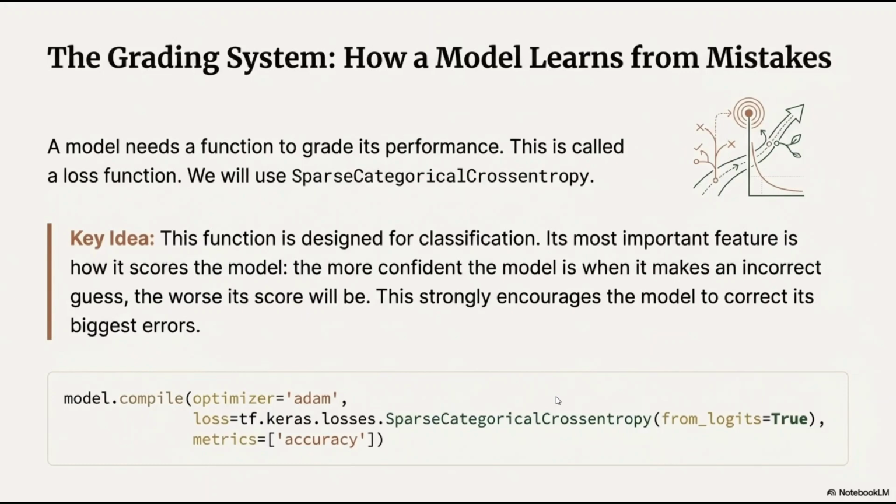We will try to provide a grading system, something that is going to tell us whether our model is doing right or how far it is from reality. For that we are using sparse categorical cross entropy. That's a long name for me. Simply put, we are using one of the loss functions.